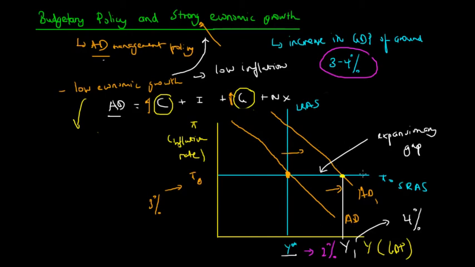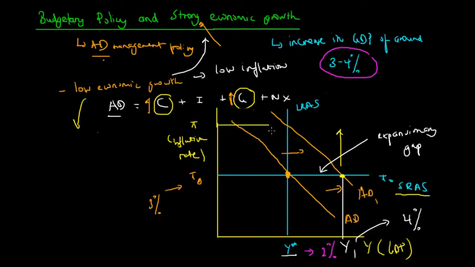And so what happens is that the short run aggregate supply curve would shift as businesses realize that they're producing above capacity, and hence will increase their prices.